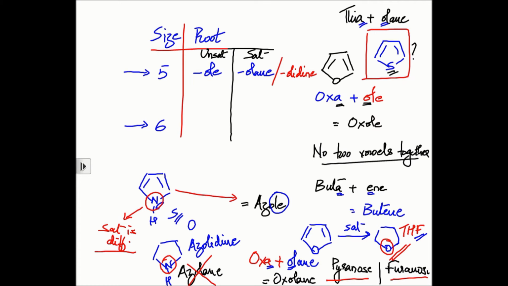And remember that this exception will hold for each and every ring size. So you'll have a different name for nitrogen in the 3-membered category as well. You will have a different name for nitrogen in the 4-membered category. You'll have a different name for nitrogen in the 5-membered category, and so on and so forth. And this is something that is common to nitrogen in all ring sizes.